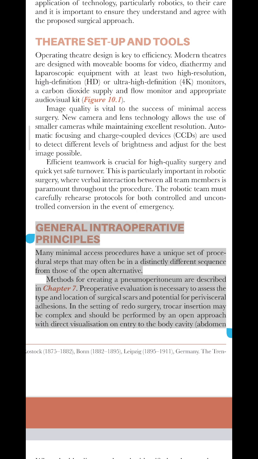General intraoperative principles. Many minimal access procedures have a unique set of procedural steps that may often be in a distinctly different sequence from those of the open alternative. Methods for creating a pneumoperitoneum are described in Chapter 7. Preoperative evaluation is necessary to assess the type and location of surgical scars and potential for perivisceral adhesions. In the setting of redo surgery, trocar insertion may be complex and should be performed by an open approach with direct visualization on entry to the body cavity, abdomen.